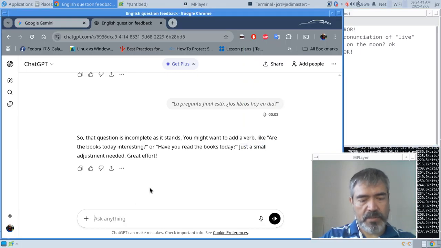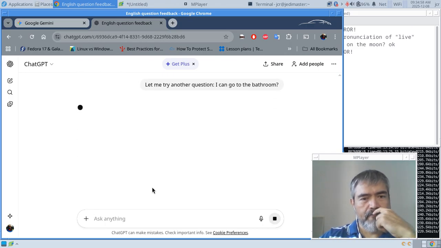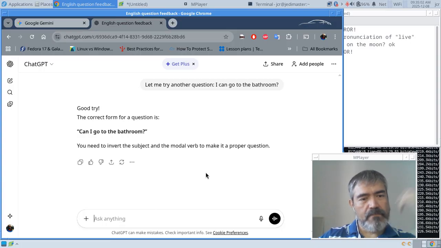Let's see what happens with. Let me try another question. I can go to the bathroom. The correct form of a question is, can I go to the bathroom? You need to invert the subject and the modal verb to make a proper question. Alright?